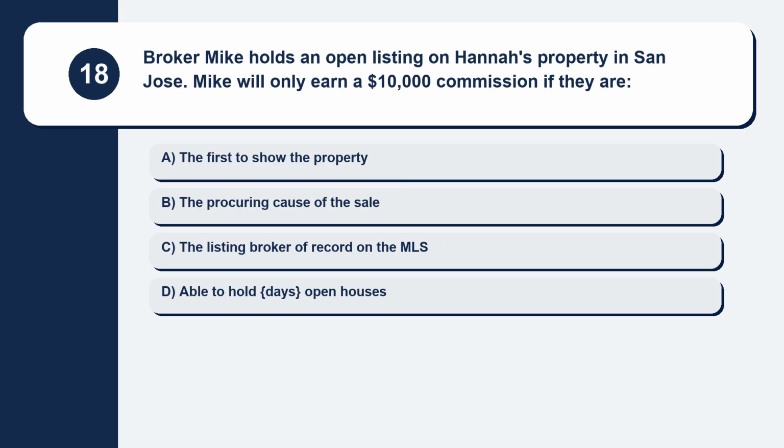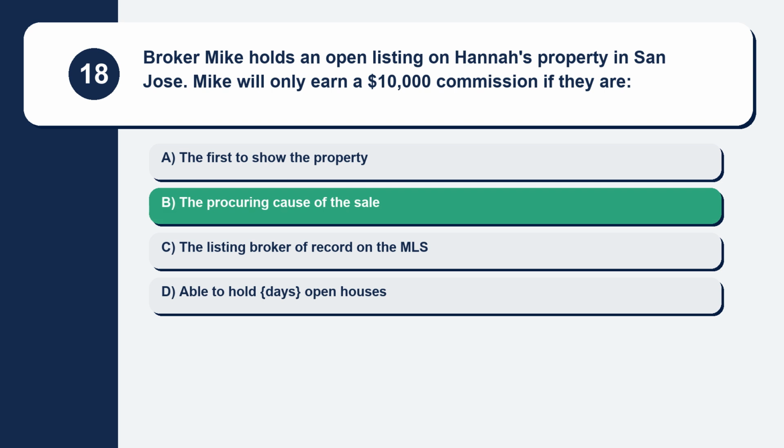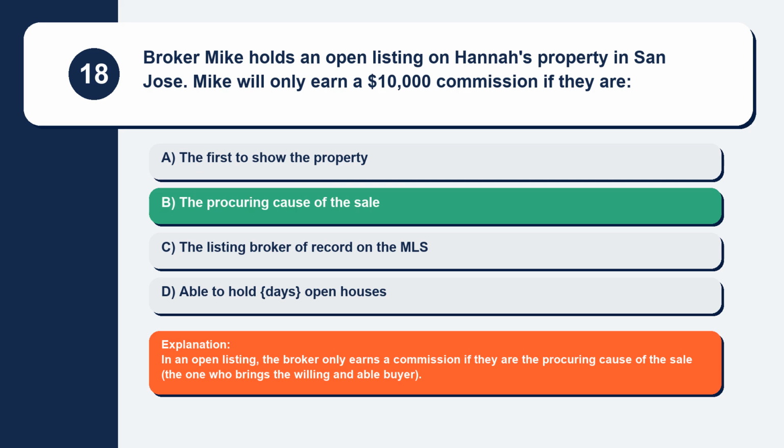Question 18. Broker Mike holds an open listing on Hannah's property in San Jose. Mike will only earn a $10,000 commission if they are. Here are your options. Option A, the first to show the property. Option B, the procuring cause of the sale. Option C, the listing broker of record on the MLS. Option D, able to hold open houses. The correct answer is option B, the procuring cause of the sale. Explanation. In an open listing, the broker only earns a commission if they are the procuring cause of the sale, the one who brings the willing and able buyer.